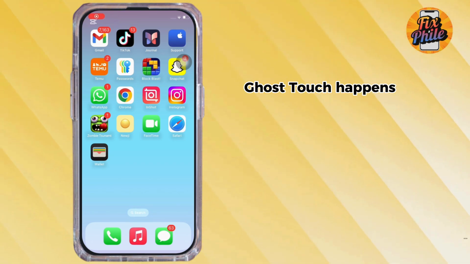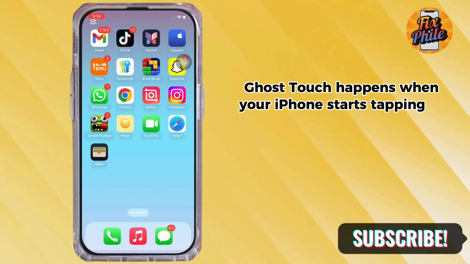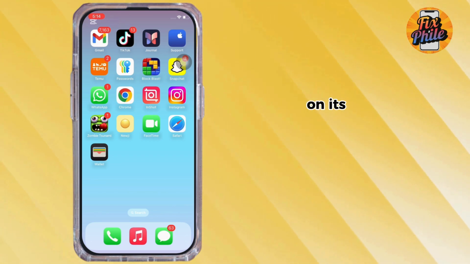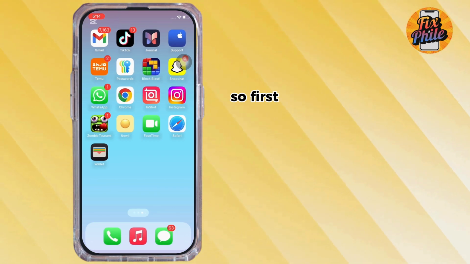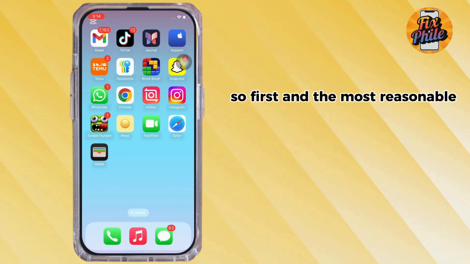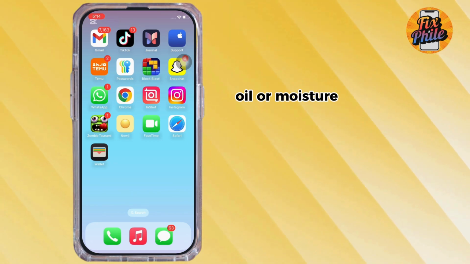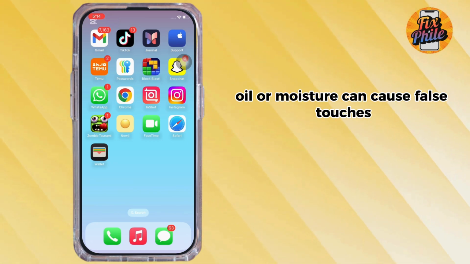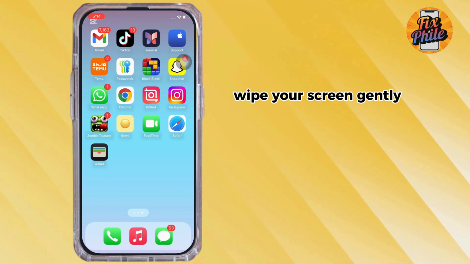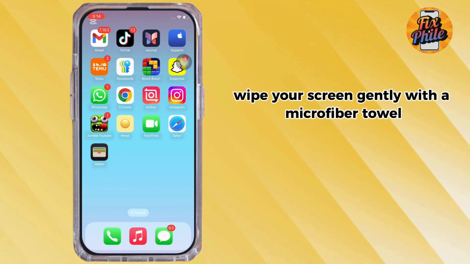Ghost Touch happens when your iPhone starts tapping or swiping on its own. So, first and the most reasonable fix is to clean your screen. Dust, oil, or moisture can cause false touches. Wipe your screen gently with a microfiber towel.